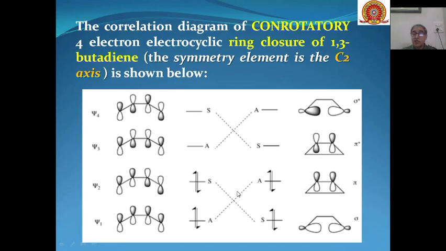That means the ground state is correlating with the ground state of the product, and the excited state, that is the vacant orbitals of the reactant, are correlating with the vacant orbitals of the product. So that means this conversion can be done through conrotatory motion under thermal conditions.